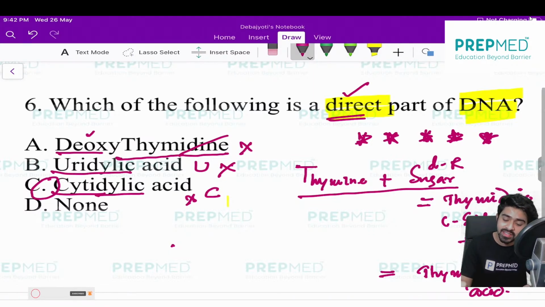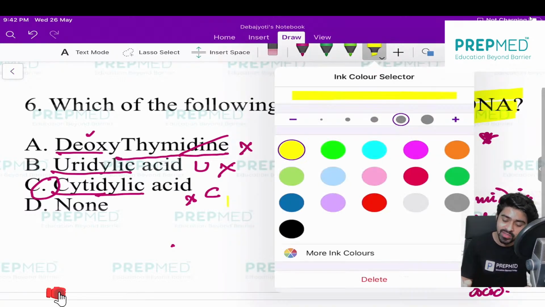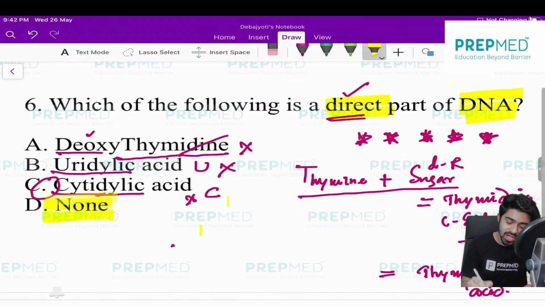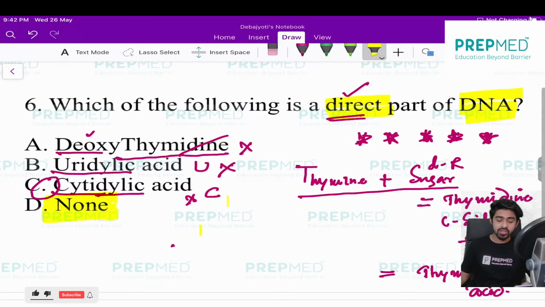The correct answer is this one. Here I am the winner only. This one. So now let me know how many of you, no one is correct. So everyone is bowled out right now. So you just let me know whether you have understood the concept or not. If not, then I will explain again.